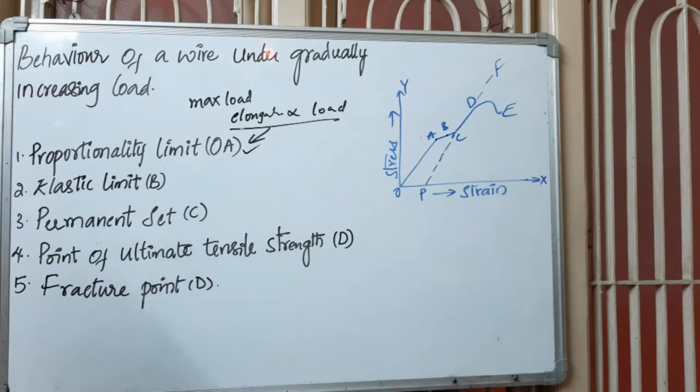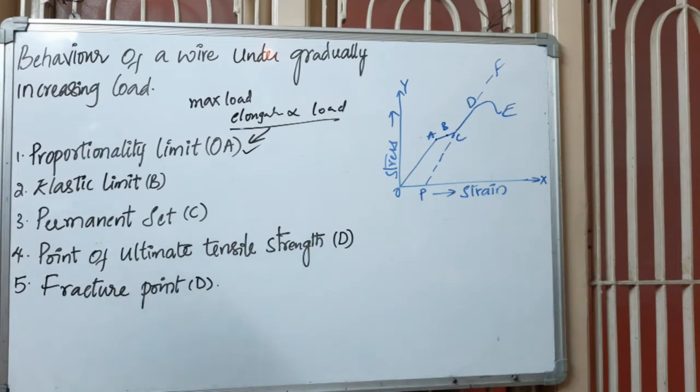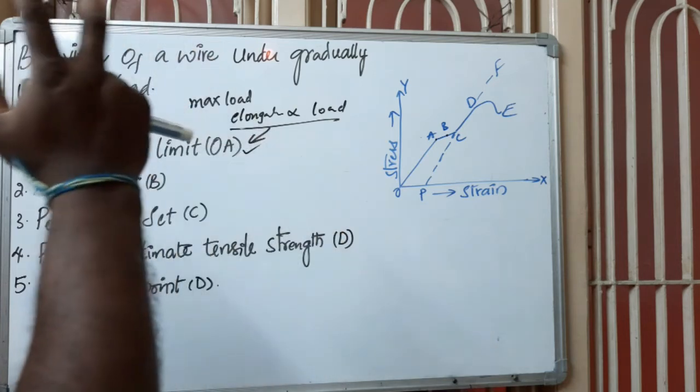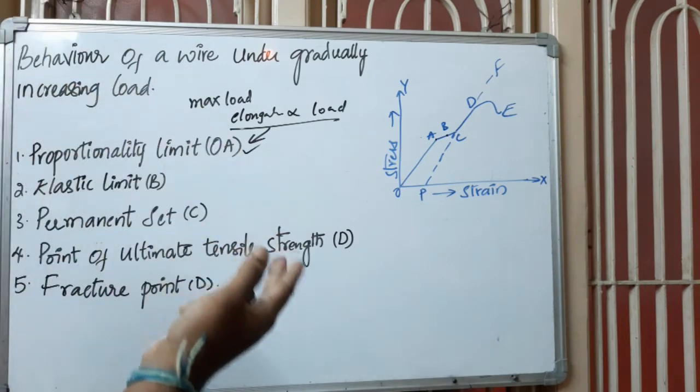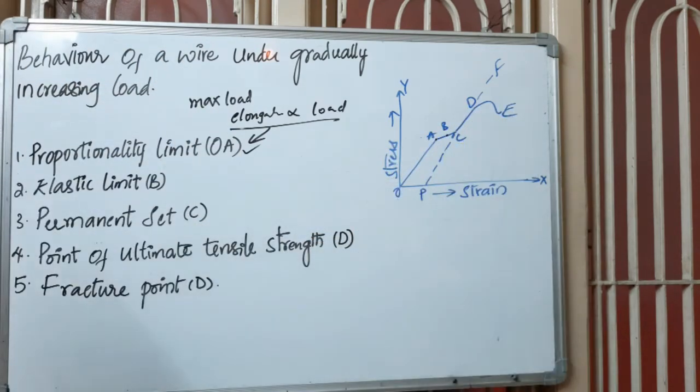Now the last one, you know this very well. This is the fracture point. Here, if you add more weight, there will not be any change; simply the wire becomes thinner and it will break, here at position E. The breaking force per unit area is called the breaking stress. This is the important point, you have to write it at the end.